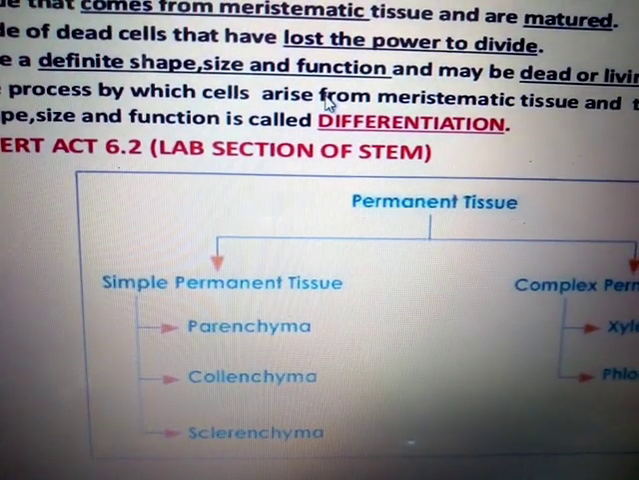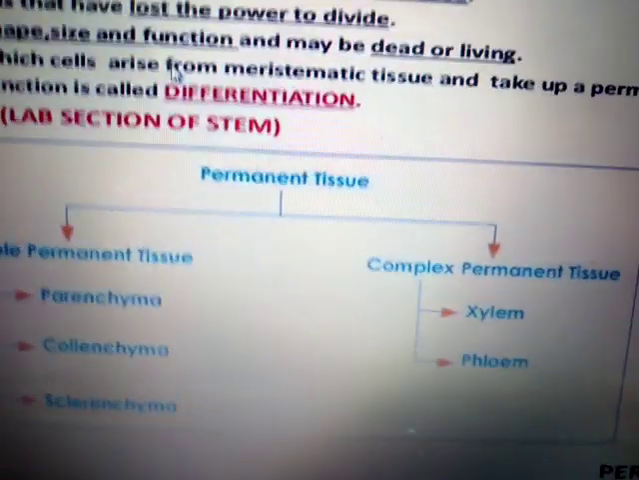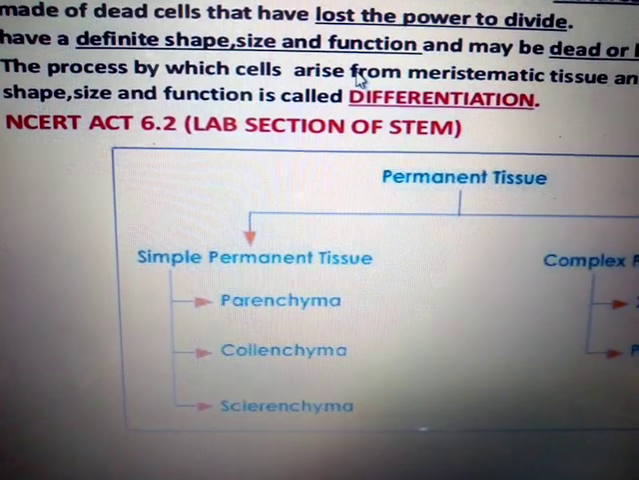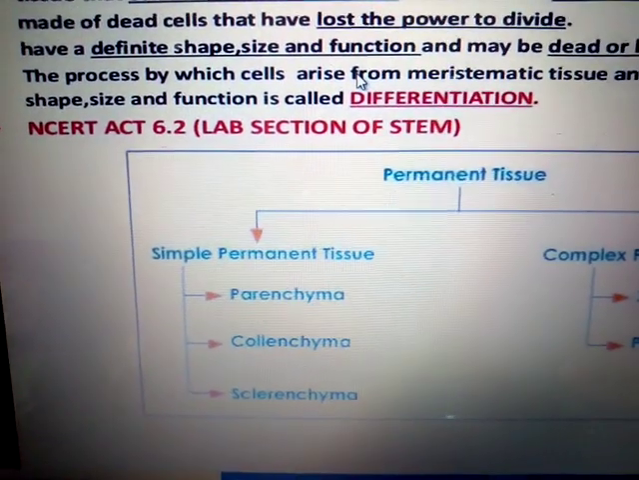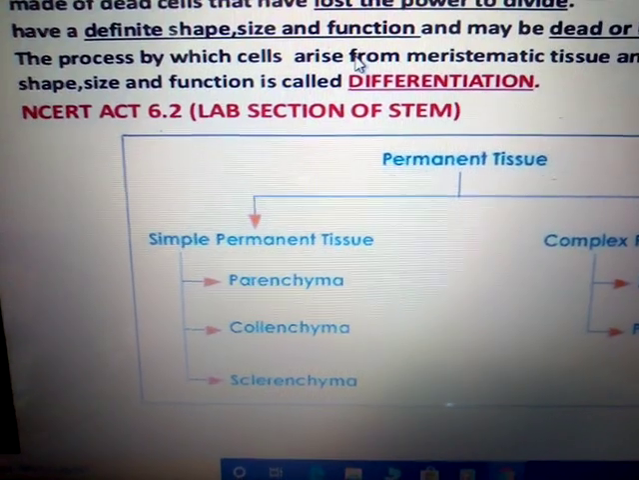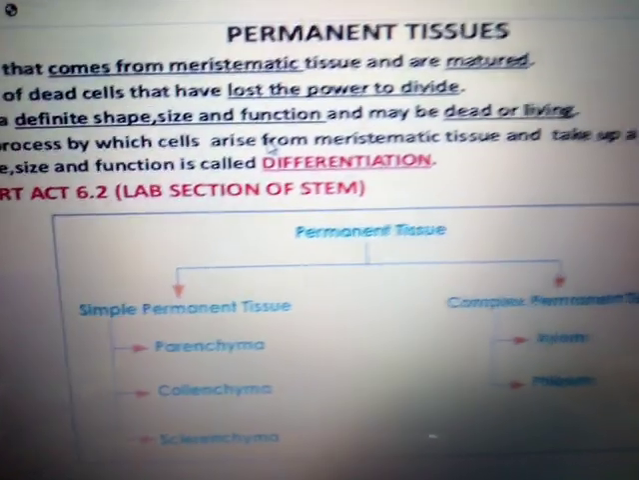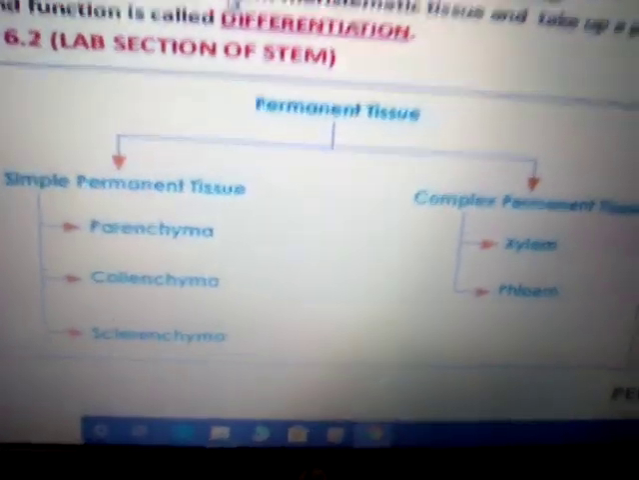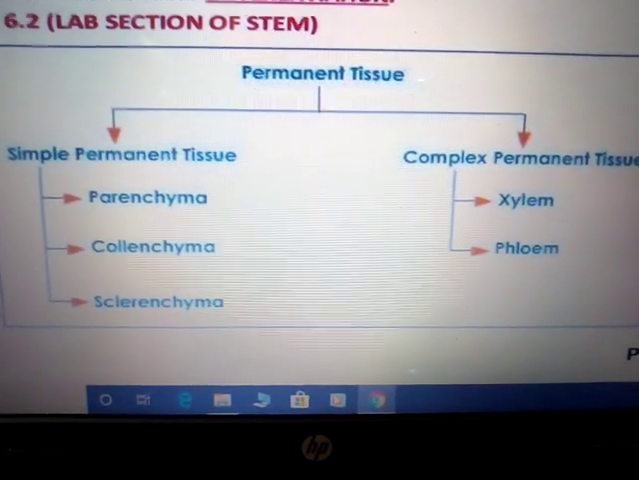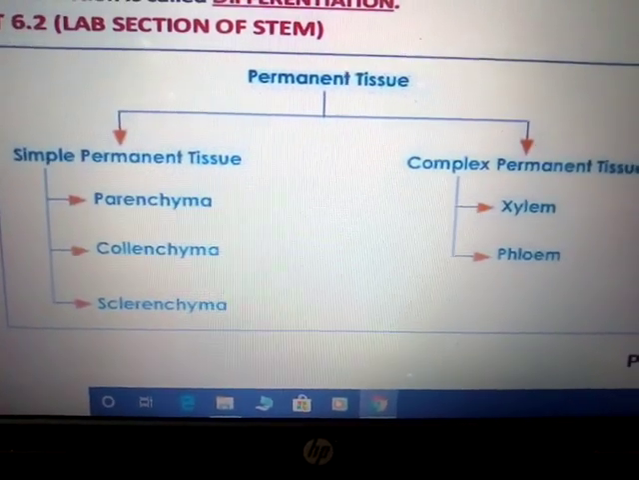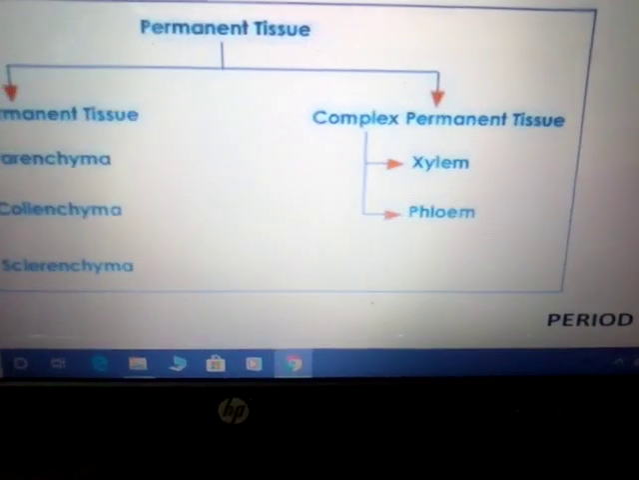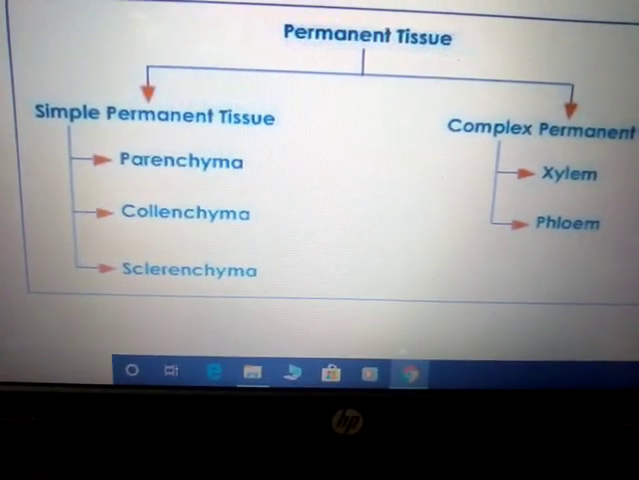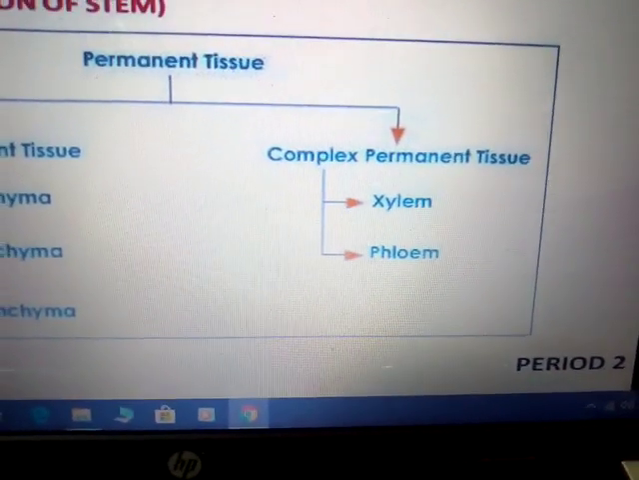The process by which cells arise from the meristematic tissue and take up a permanent tissue, that is called differentiation. The process by which the meristematic tissue is converted into the permanent tissue in terms of the shape, size and function, that is known as differentiation or cell differentiation. Here again, this is the flow chart in which you find the types of permanent tissue, that is simple permanent tissue and the complex permanent tissue. Simple permanent tissue is parenchyma, collenchyma and sclerenchyma, and complex permanent tissue is xylem and phloem.